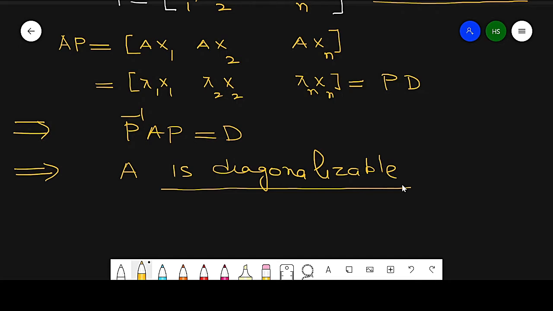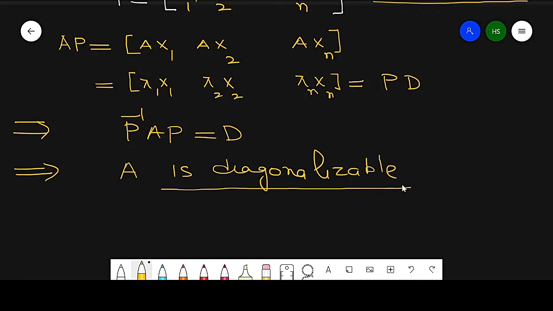The method is the same for all the questions, so be careful about that. I will discuss only one question. From that question we will find the entire method for any question to prove whether it is diagonalizable or not.